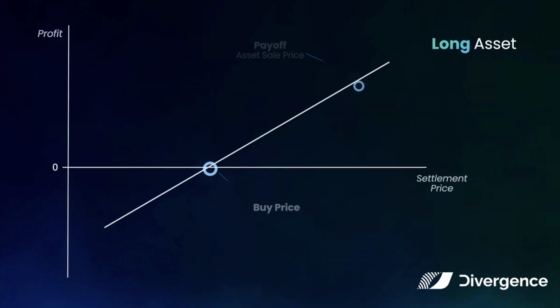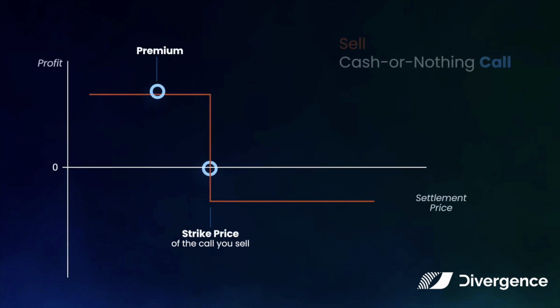Let's say you own 1 Ether. Your profit or loss is linear. You get the price difference to your entry at the time you sell it. If you fund a Divergence pool with one stable coin like Tether, you are selling a cash-or-nothing call. At expiration, if the Ether price is below your strike, you get to keep the premium. Otherwise, you lose the difference between 1 Tether and the premium you collect.